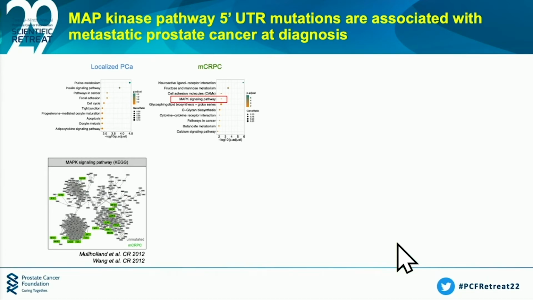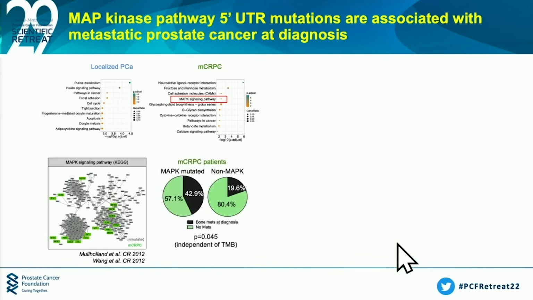And so we looked back at our patients and asked, well, what's the metastatic state of them? We found that if they had 5' UTR mutations in the MAP kinase signaling pathway, they were 2 times as likely to present with metastasis at diagnosis. Now, this is very intriguing data.